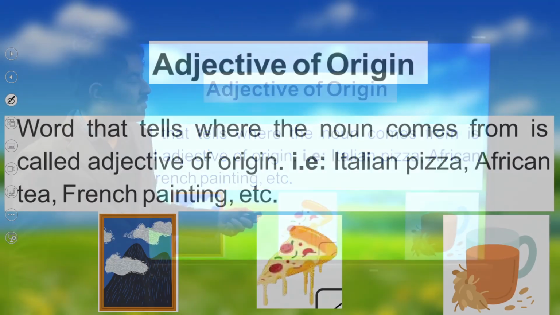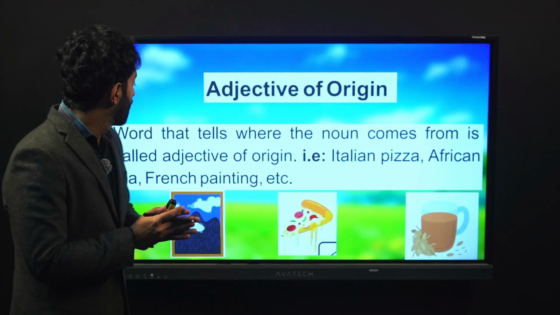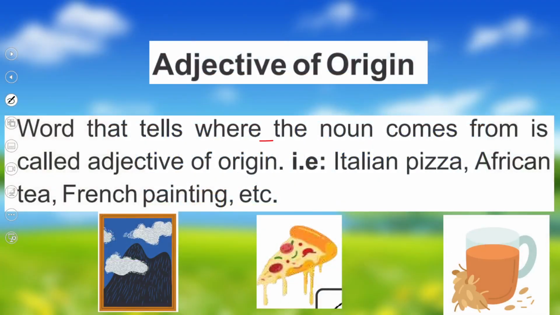And let's talk about finally adjectives of origin. Word that tells where the noun comes from is called adjective of origin. Where something is coming from. For example, we have this pizza. Where is it from? It is Italian pizza. This pizza is from Italy.